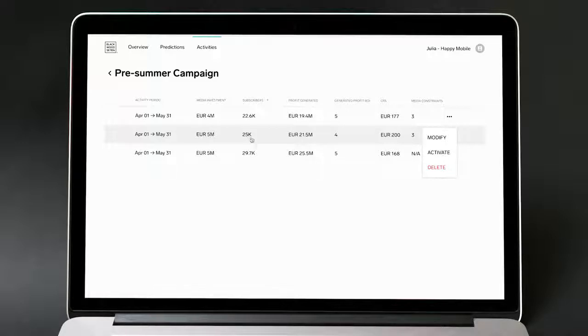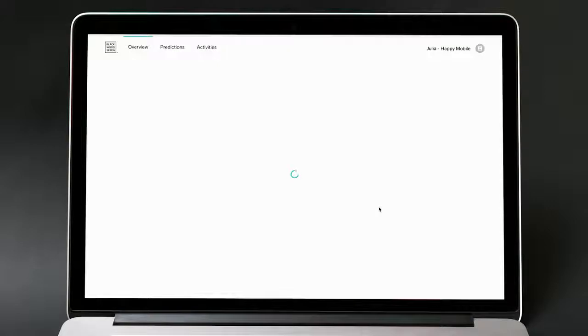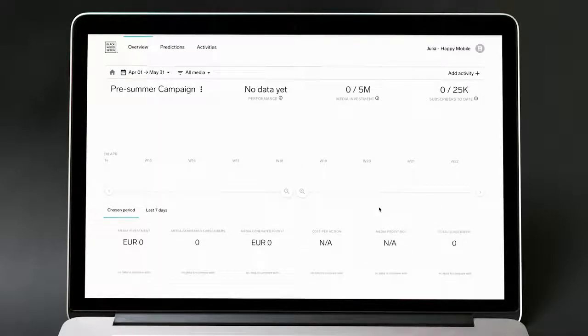So we clicked the Activate button and added it to our timeline, and at the same time, it will auto-download what we call a media investment plan. We confirm this, and we are now directed back to the timeline overview where this new pre-summer activity is being added to our timeline. And of course, there is no data here yet, because it's in the future, but we can see we have a budget of 5 million and a target of 25,000 new subscribers.